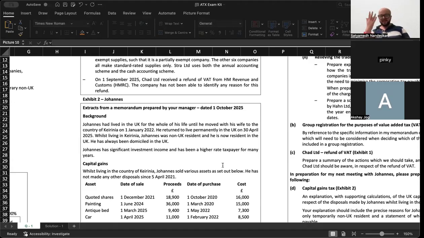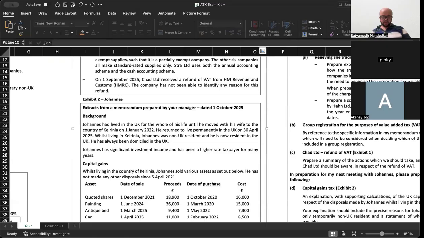Now if Chad Limited says no, let's keep the money, if Chad Limited is unwilling to return the money, we should consider that we don't want to continue as advisors for this company, and then we'll have to notify the tax authorities that we are no longer acting for Chad Limited. Again, we are not required to give them the reason because of confidentiality and all of these issues that might come up. It is not necessary to make a report for money laundering. There is no need to do all that. But just step down from the engagement and tell HMRC that we are not going to act as advisors for this company in the future. That pretty much closes the discussion. Okay.